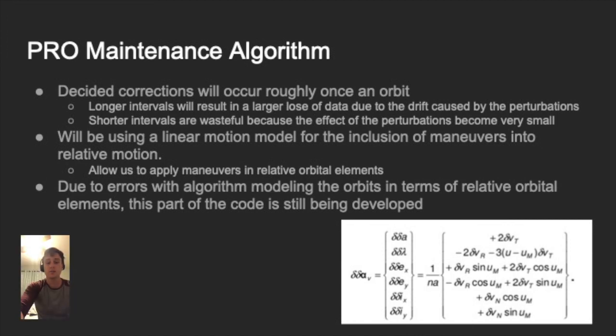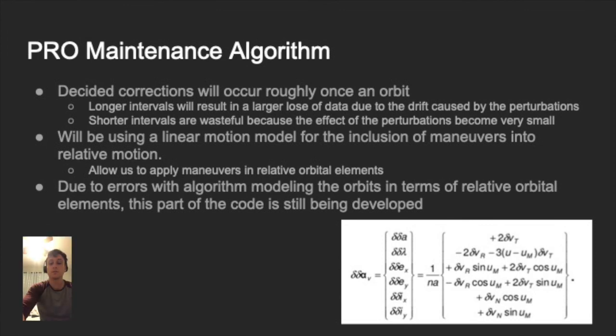Because the orbits are modeled using relative orbital elements, the maneuvers that will be performed by the spacecraft to readjust the orbits will also have to be written in terms of these relative orbital elements. Because of this, we'll be using a linear motion model for the inclusion of these maneuvers in relative motion. The image in the bottom right shows how these spacecraft maneuvers will be represented using relative orbital elements.